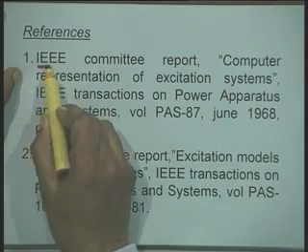Over the years, the IEEE has developed the excitation system models for power system stability studies. The 4 important references which cover the excitation system models are: the first report, that is the first IEEE committee report.